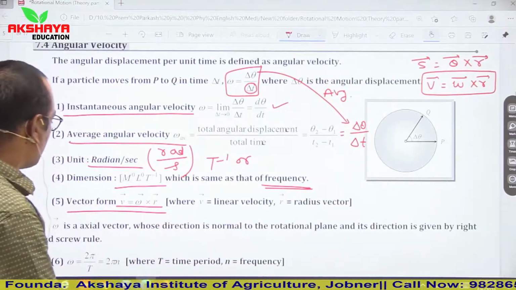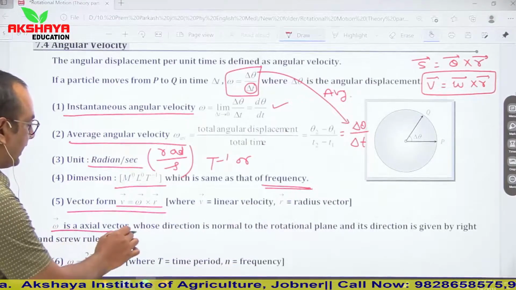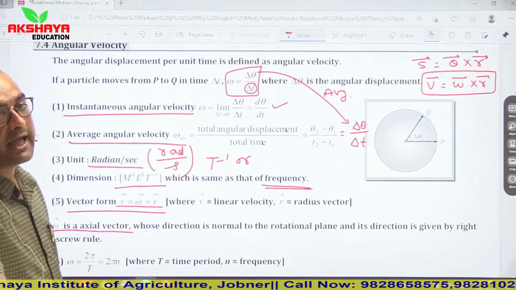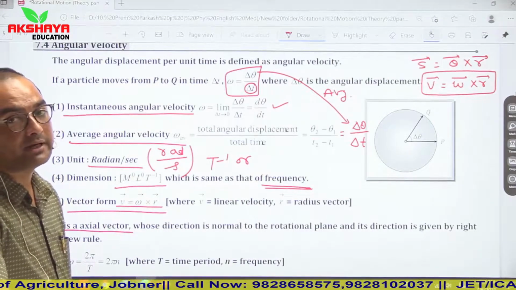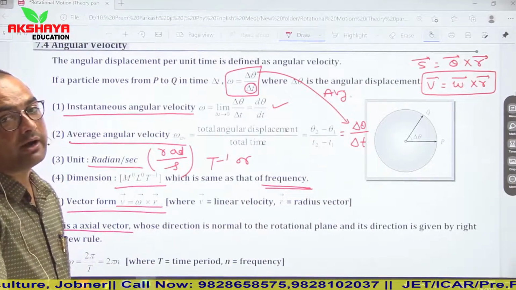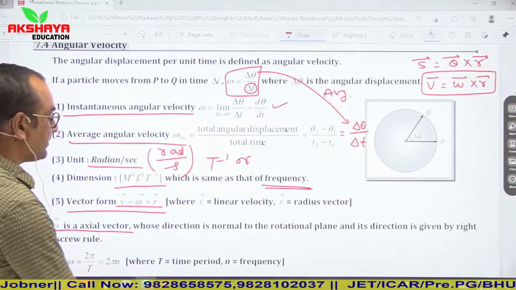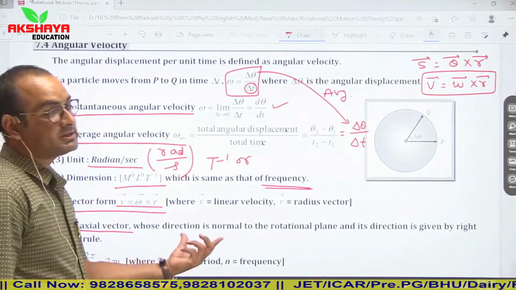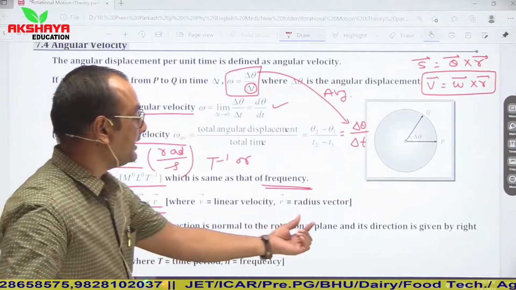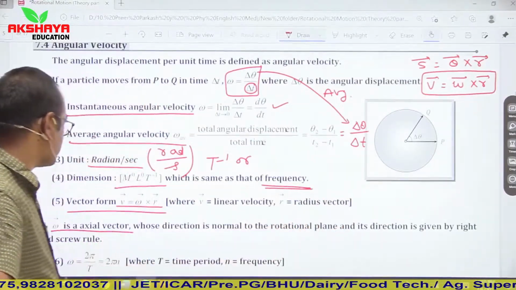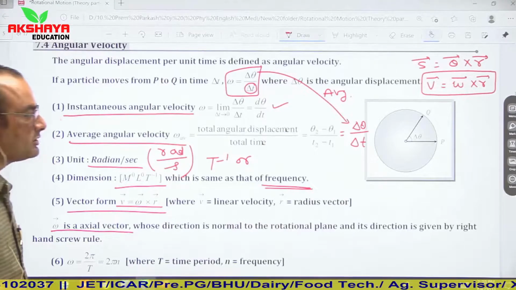Now omega is an axial vector. I discussed in the previous slide that angular displacement, angular velocity, angular acceleration, angular momentum, torque, all these quantities are axial vectors. The direction of this axial vector is perpendicular to the plane, and its direction is given by right hand screw rule. So this is the simple concept.